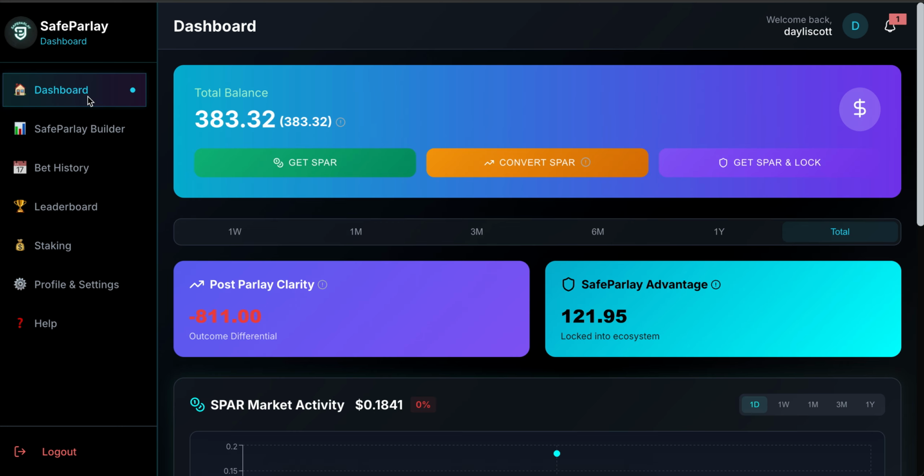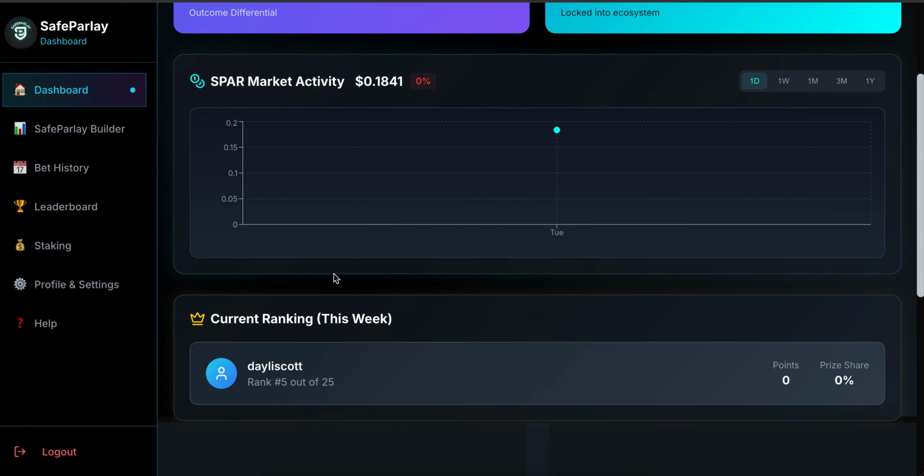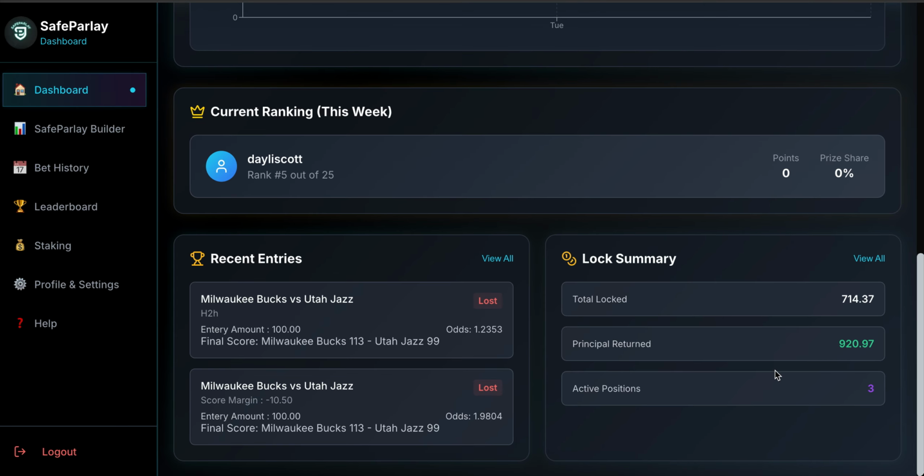Let's go back to the dashboard. 3 active positions. You add the money that she got back to that, that's the principal return. So that's the money she got back from being on the platform. I think this is pretty cool.